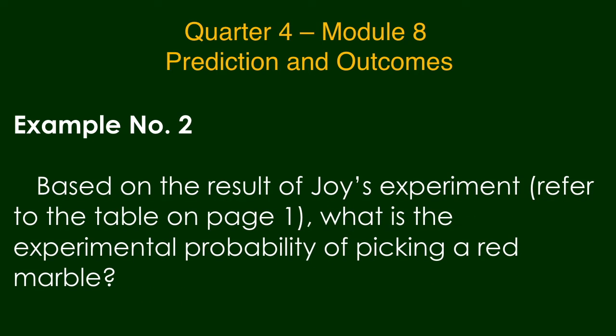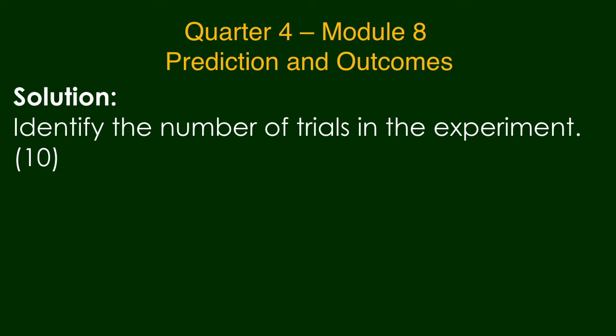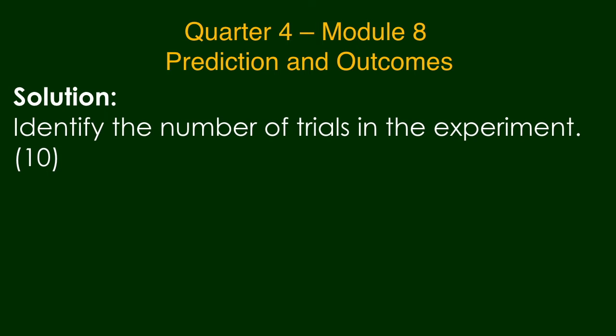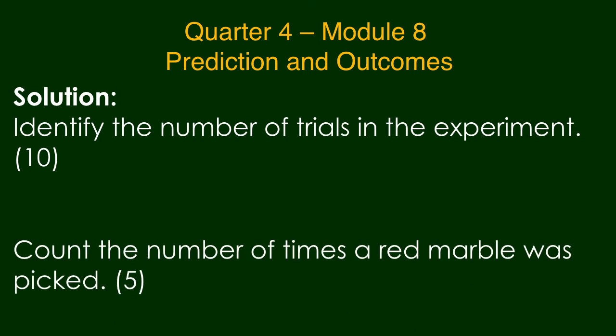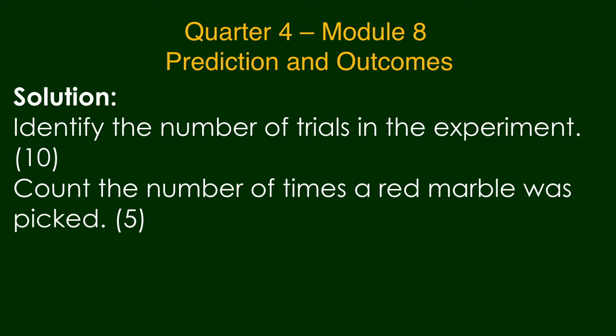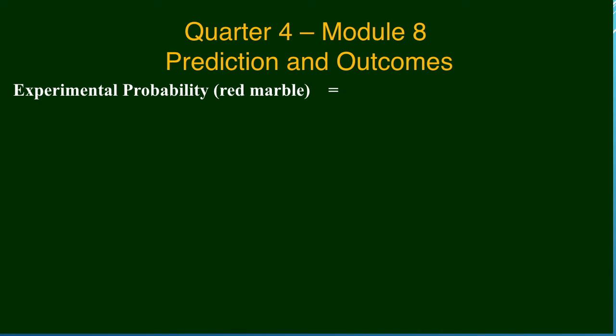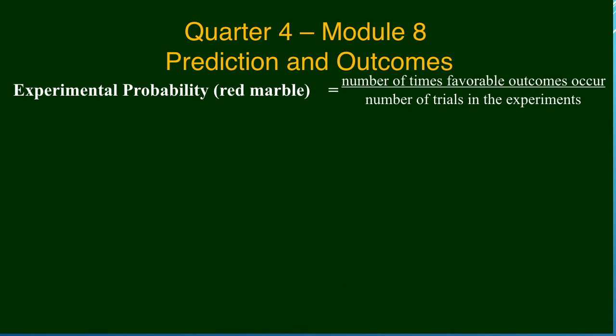We will answer example number 2 by following the given steps. Step number 1. Identify the number of trials in the experiment. The answer is 10. 10 trials in the experiment. Step number 2. Count the number of trials a red marble was picked. That is 5. Step number 3. Use the formula in finding the experimental probability. Experimental probability of red marble is equal to the number of times favorable outcomes occur over the number of trials in the experiment. So P red marble is equal to 5 over 10.